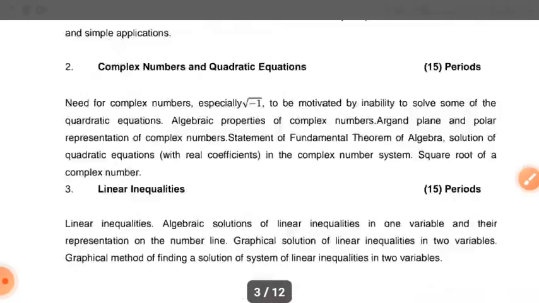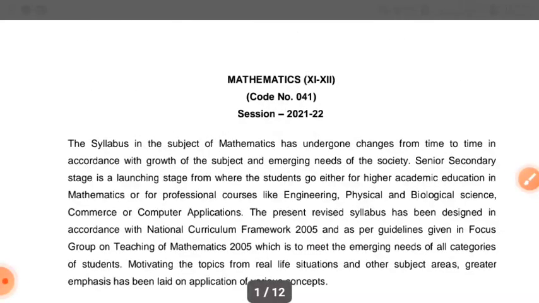So students, I hope you all understand the syllabus of your science subjects, that is physics, chemistry, maths and biology.